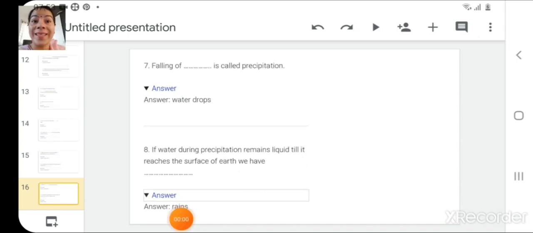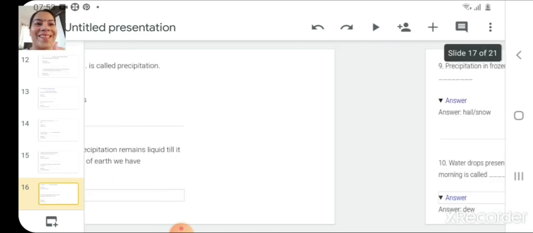Next question is, falling of dash is called precipitation. So falling of raindrops or water drops in the form of rains is known as precipitation. Next question is, if water during precipitation remains liquid till it reaches the surface of earth, we have dash, we have rains.